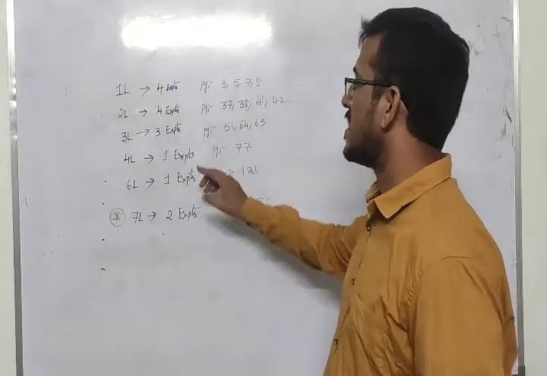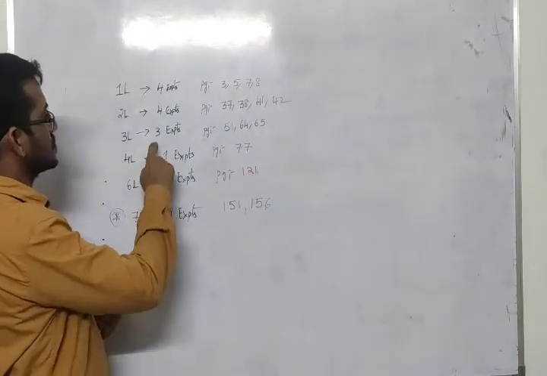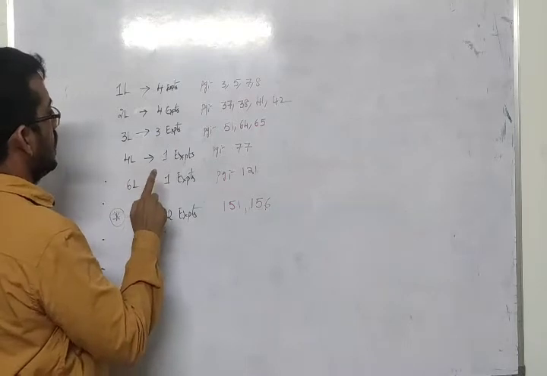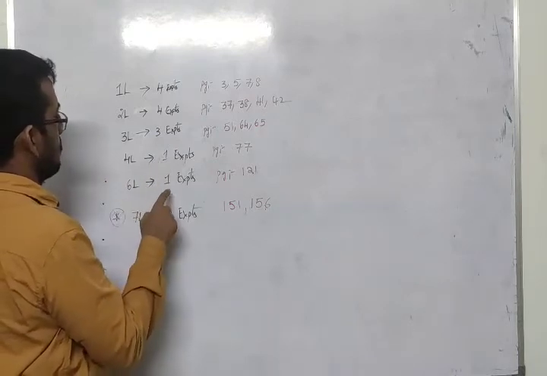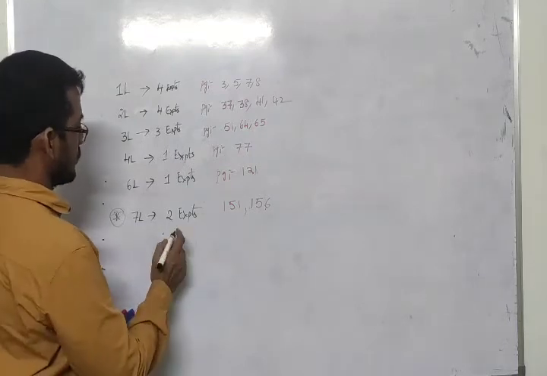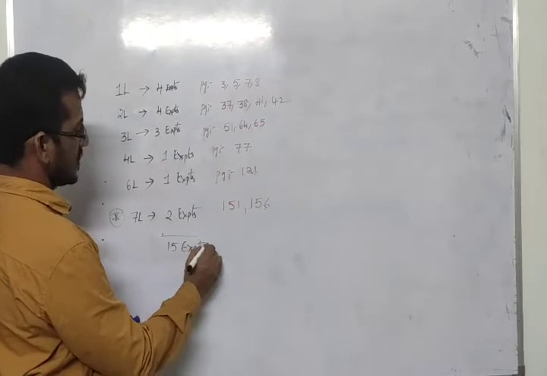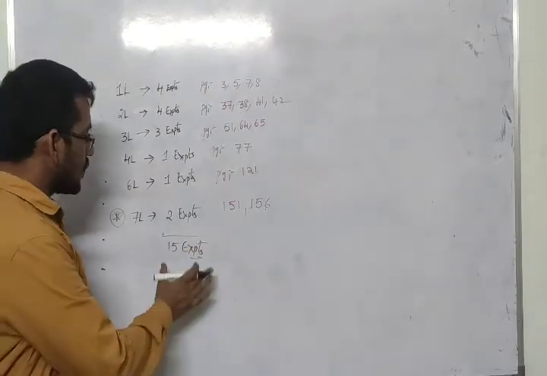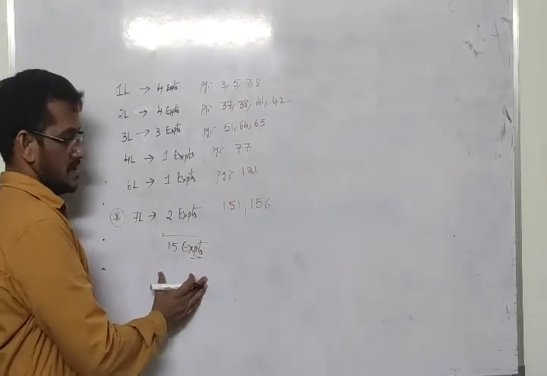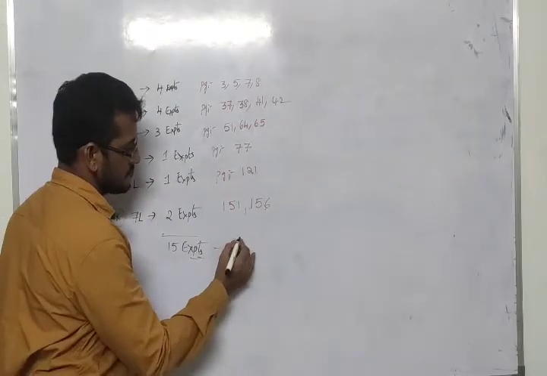So altogether how many? 4 plus 4, 12 experiments, 13, and all together 15 experiments are there. So these 15 experiments you go through. If you prepare these 15 experiments, you will get one question pakka. So 8 marks you will score.